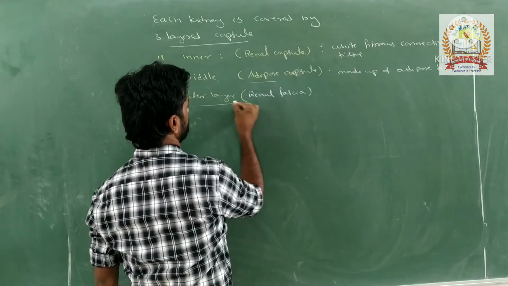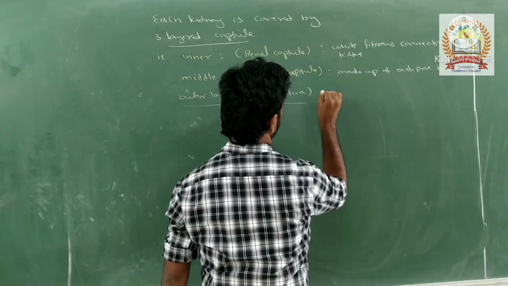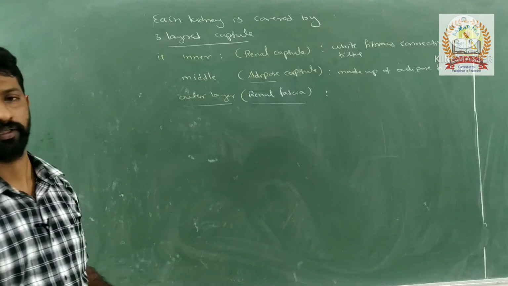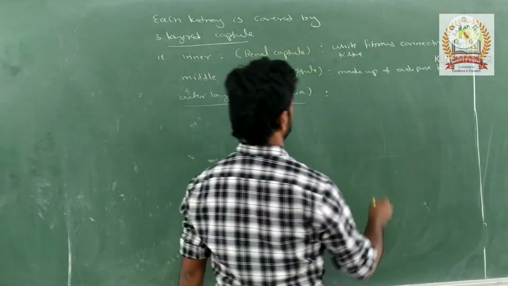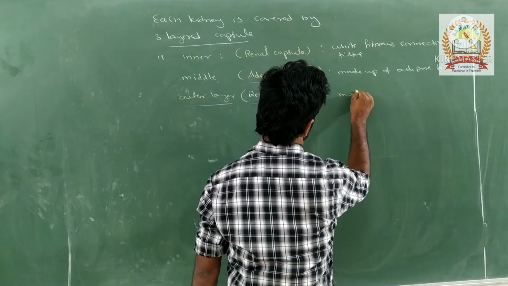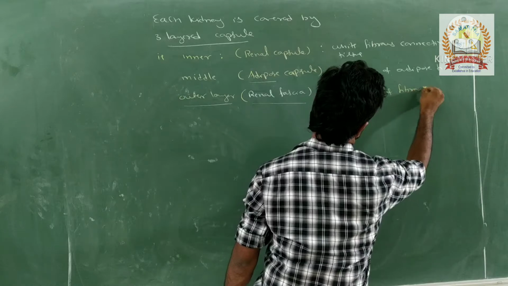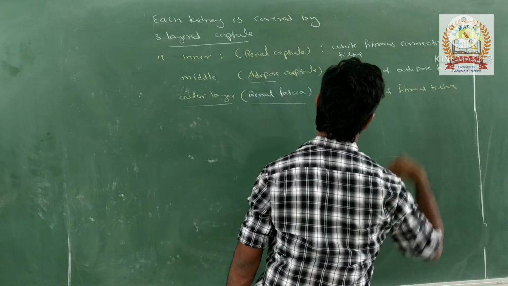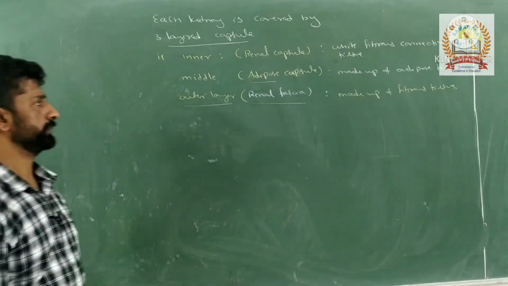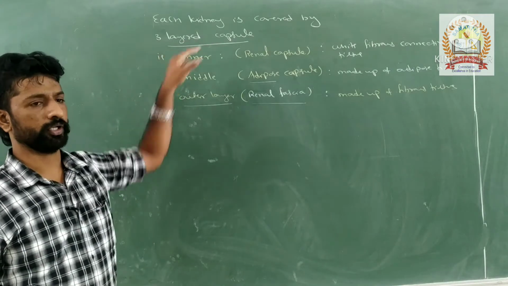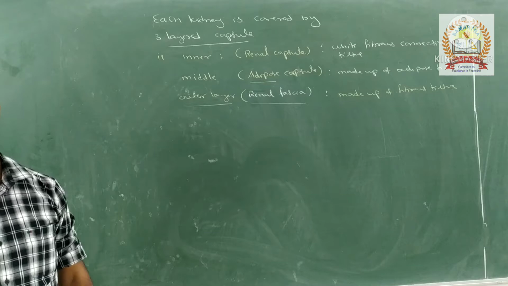Next, the outer layer, called the renal fascia, is made up of fibrous tissue only. So this is the arrangement of the 3 layers in the protective capsule around each kidney.